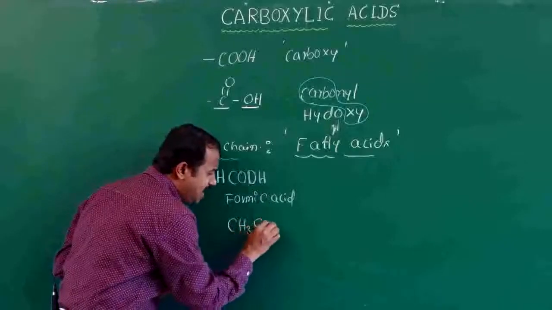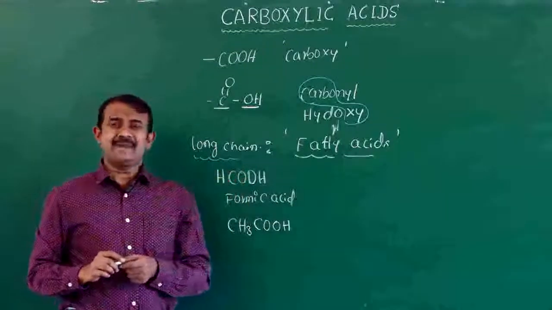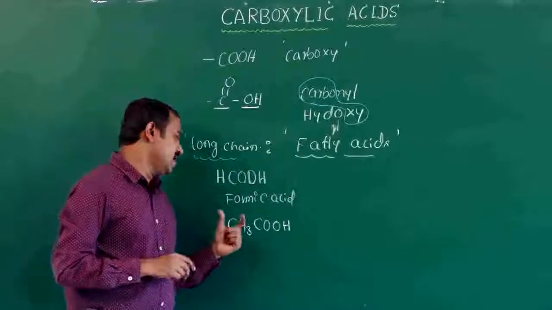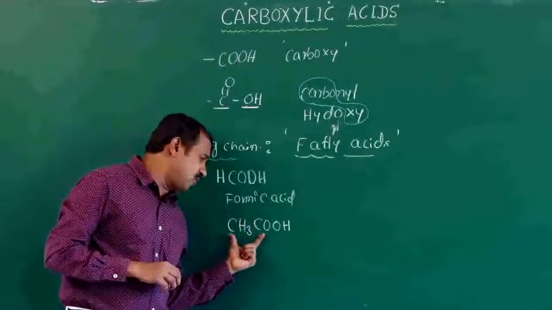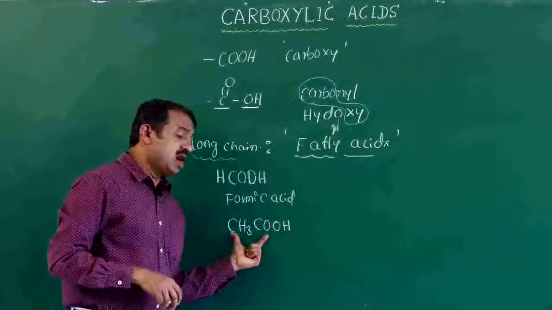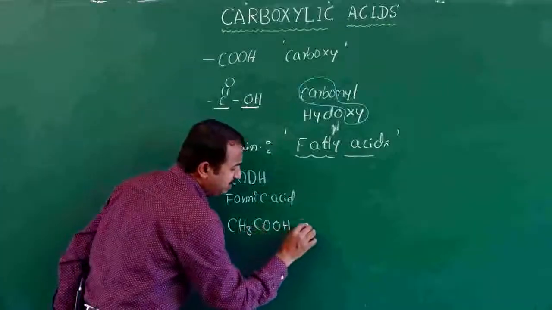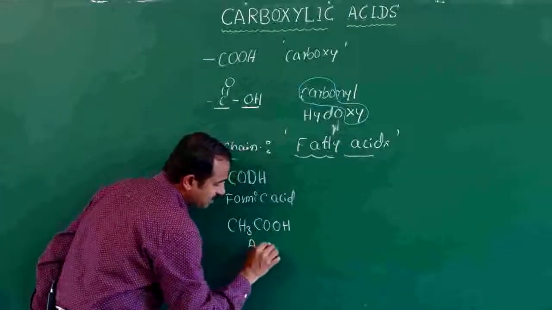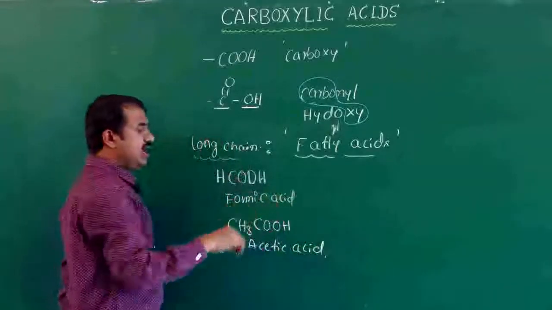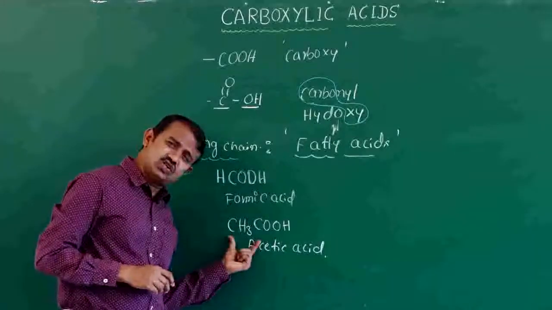Coming to another one, the vinegar plant. Acetum is the botanical name of the vinegar plant. It contains 40 to 50% acetic acid. Vinegar contains acetic acid, and the common name is acetic acid. This is also an aliphatic acid.